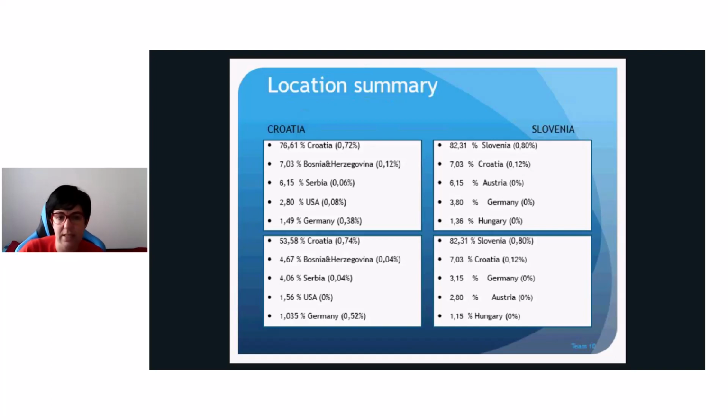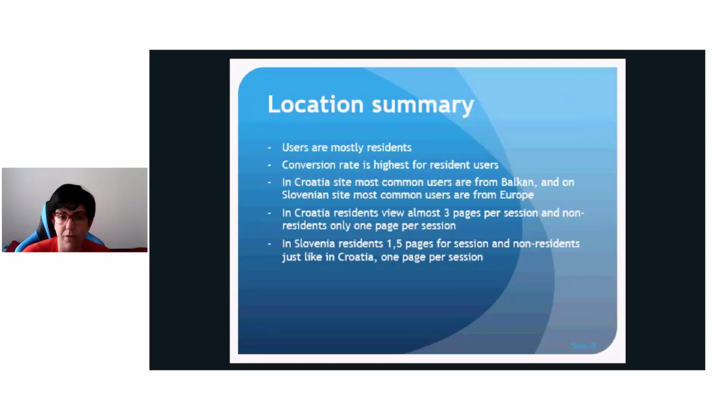Here we can see that the highest conversion rate is from people who are from that country. Residents are the most likely to make a conversion. Users of our sites are mostly residents, and the conversion rate is highest for resident users, as we said.